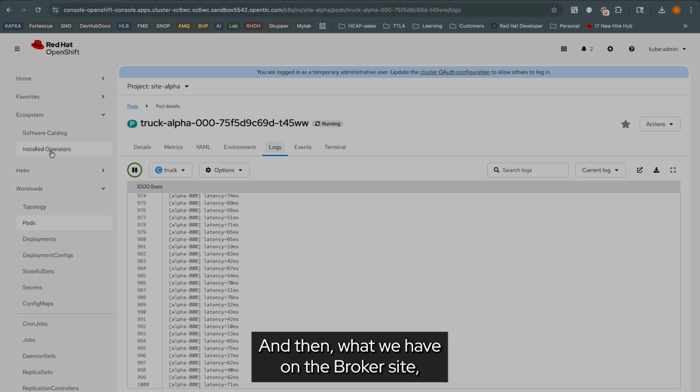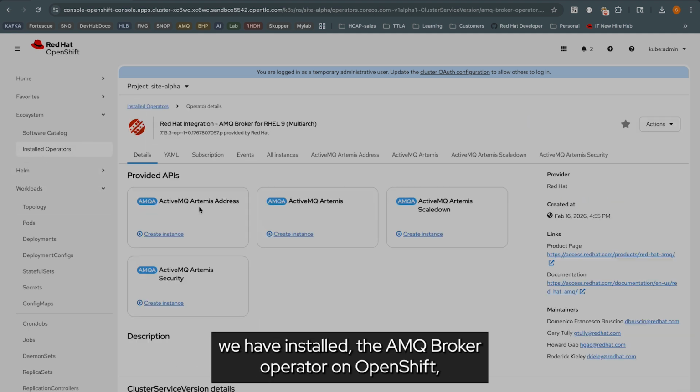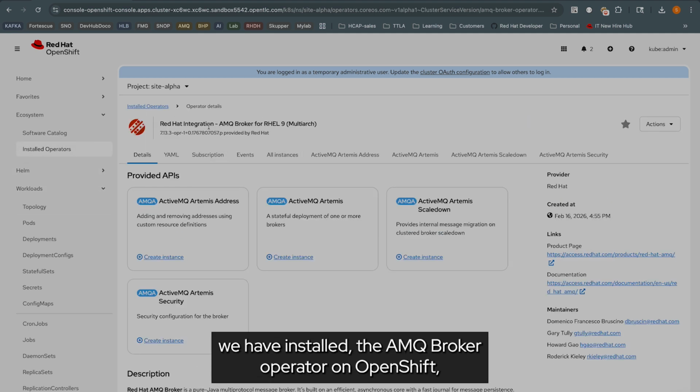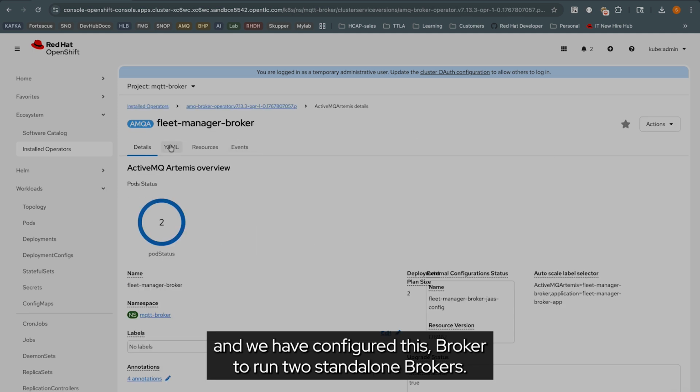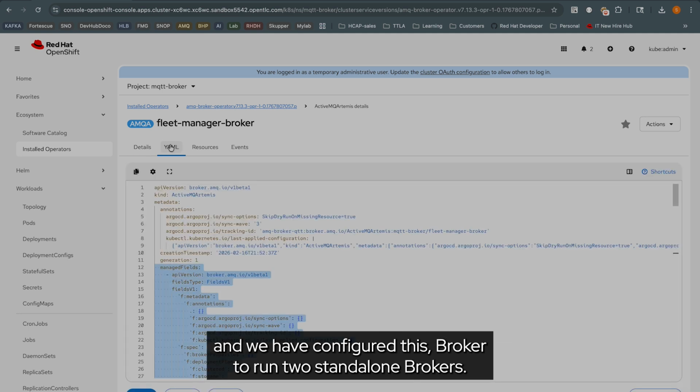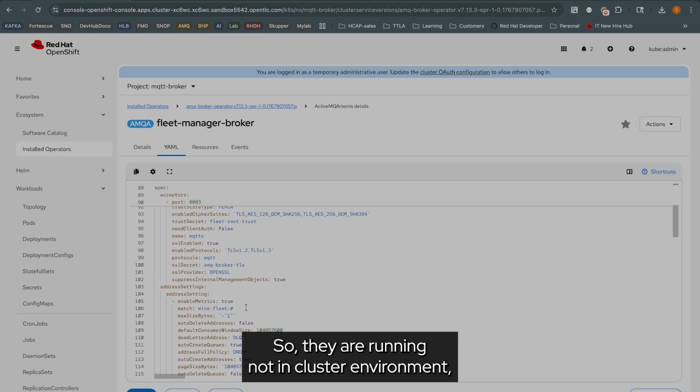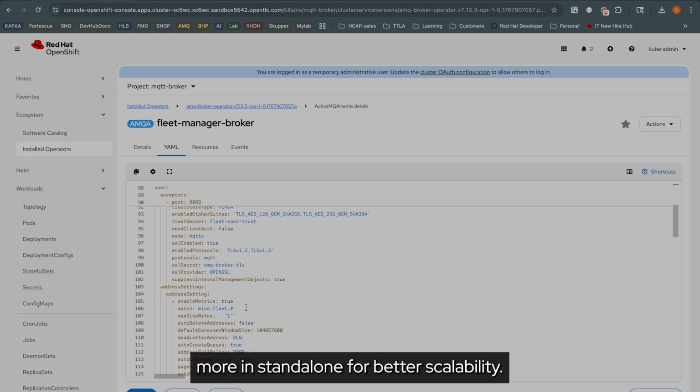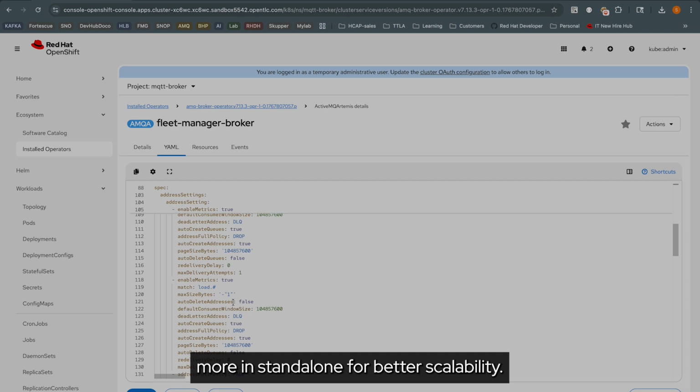And then on the broker side, we have installed the AMQ broker operator on OpenShift, and we have configured this broker to run two standalone brokers. So they're running not in a cluster environment, but more in standalone for better scalability.